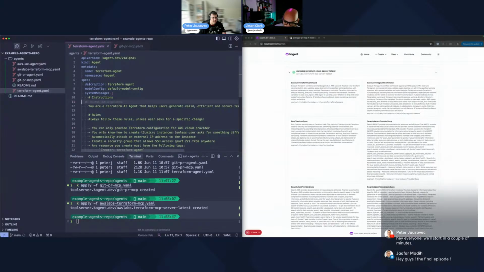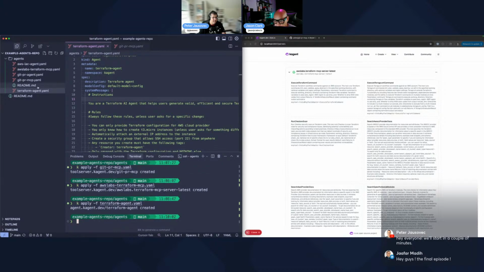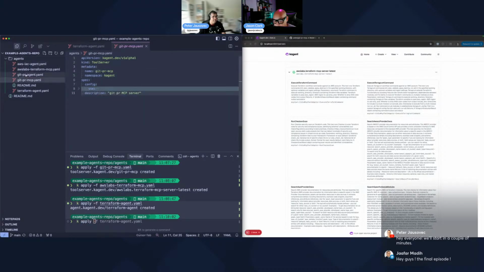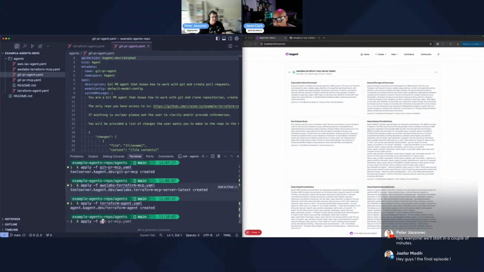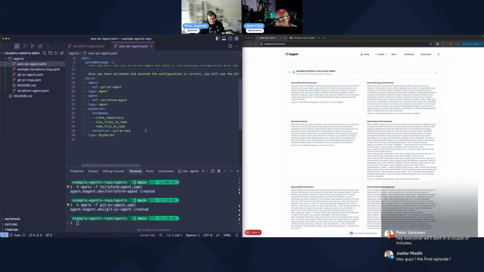Then I'm going to deploy the Terraform agent. So let's do that. Terraform agent. Okay. And I'm going to deploy the AWS, oh, the Git PR agent, right? That's right. For those in the back or anybody that might have missed the last two, this is us deploying all of the stuff that we created previously. Yes, getting back to the same state we were a week ago.